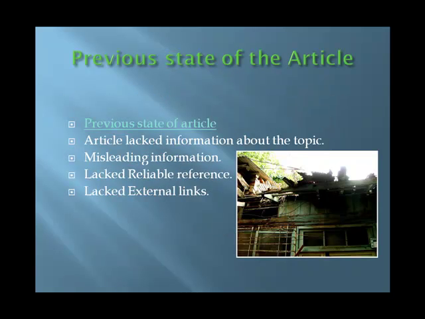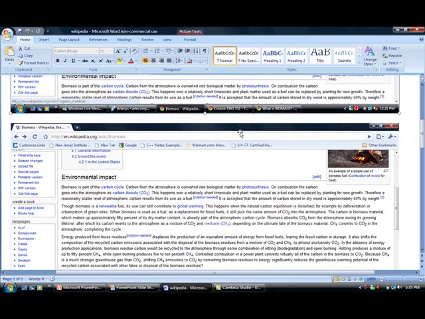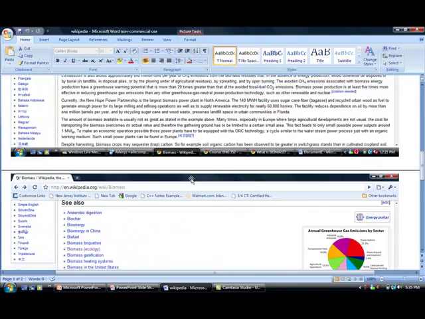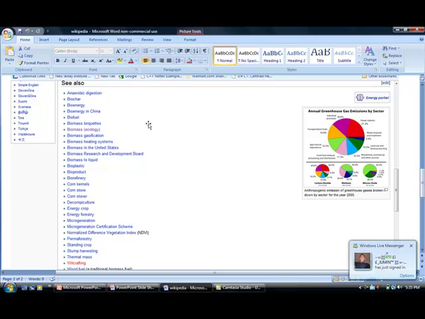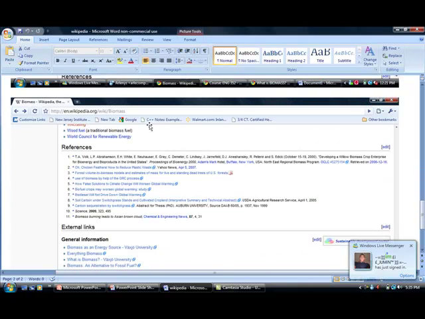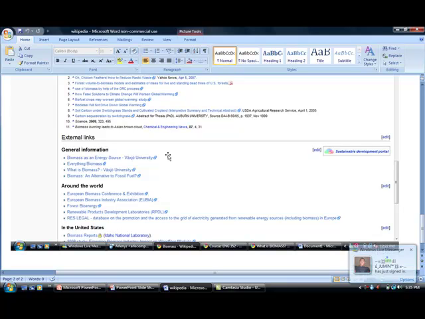The previous state of the page, we're going to check it out. We have some pictures of it in which they have a definition of biomass. They have an environmental impact topic, in which they talk about what it does to the environment. I see also a part where they have a reference section and external links.